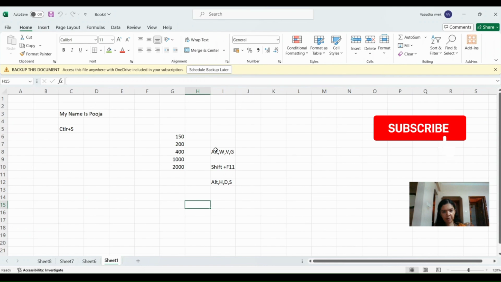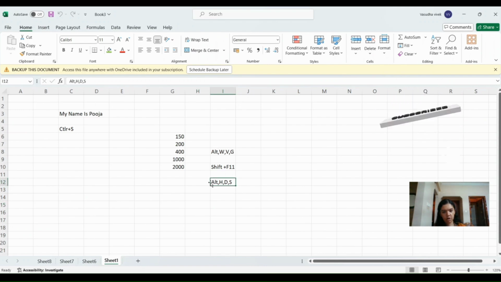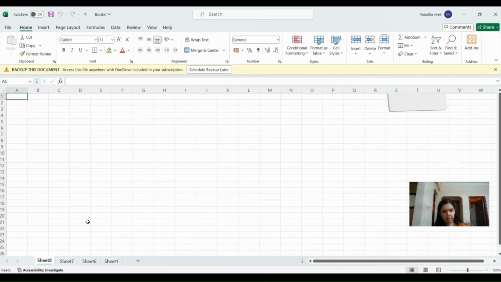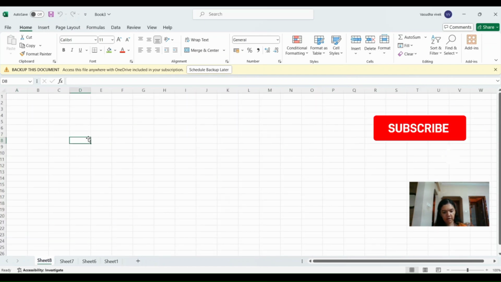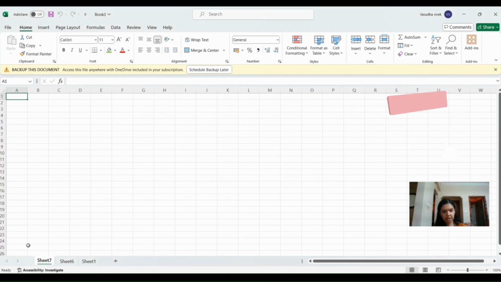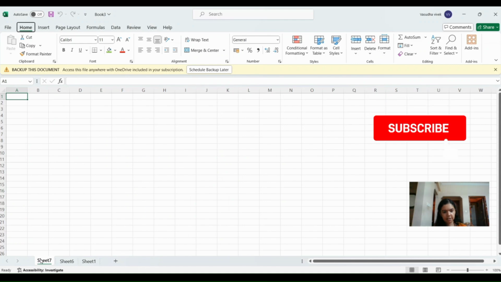So same like Alt W V G that we used to remove the grid lines, this shortcut also has to be used in the same way. You need not hold on to the Alt button. Just press Alt, release the key, press H, release the key, press D, release the key, and press S, release the key. So let's come here to Sheet 8, and now let's try deleting this. Alt H D S. So Sheet 8 is deleted. Now Sheet 7. Alt H D S.